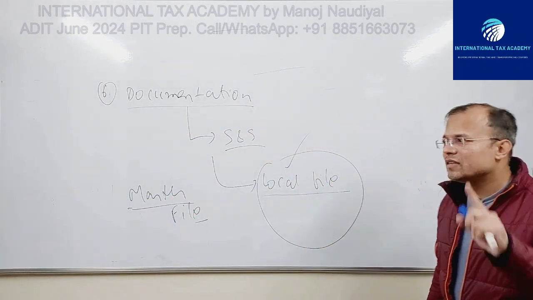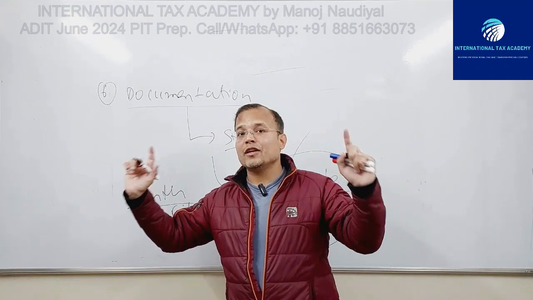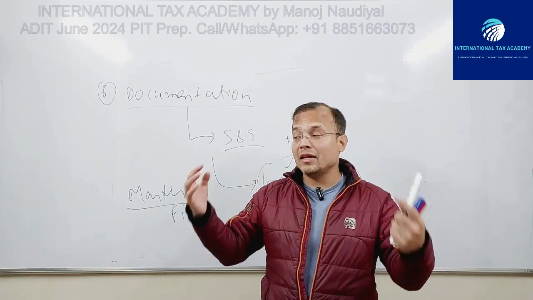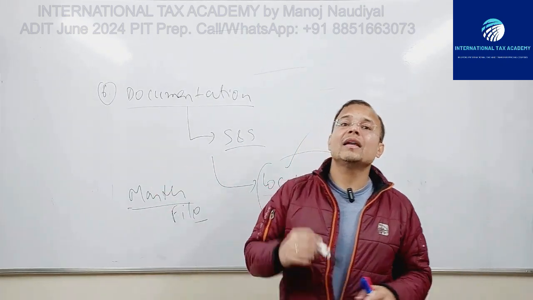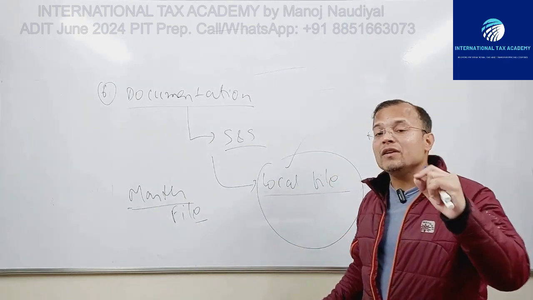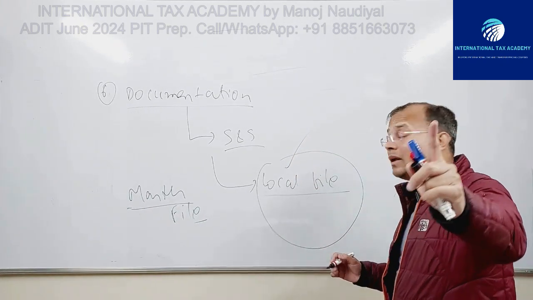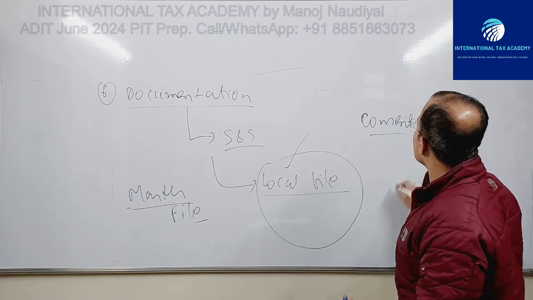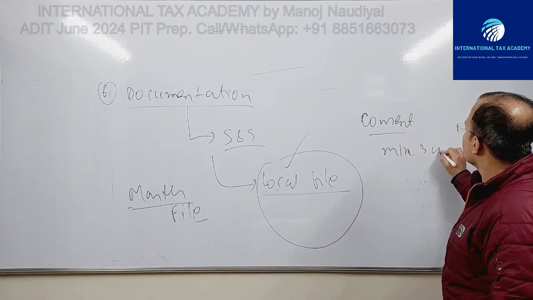Now, one point which is very important. This section mentions that whenever a taxpayer elects to apply the amount via the simplified or streamlined approach, it has to give consent in the local file, and this consent has to be for a minimum period of 3 years. So you are locked in for 3 years minimum.